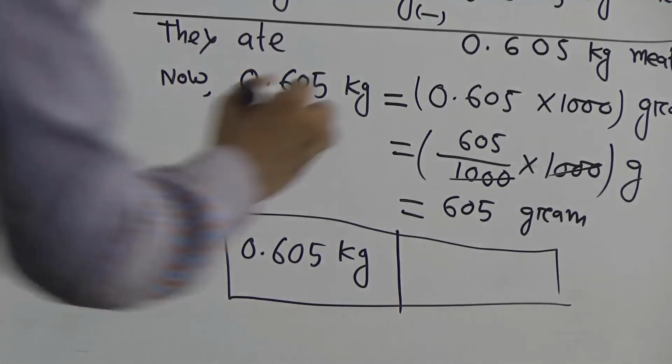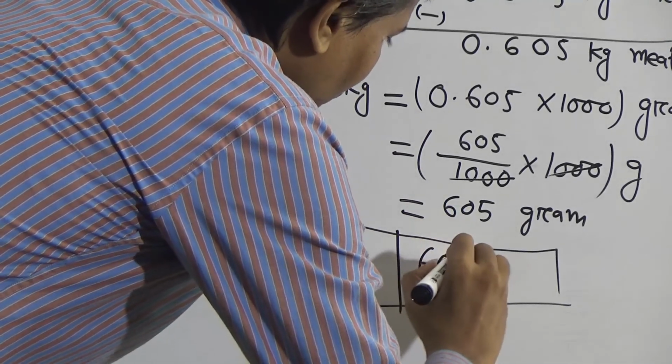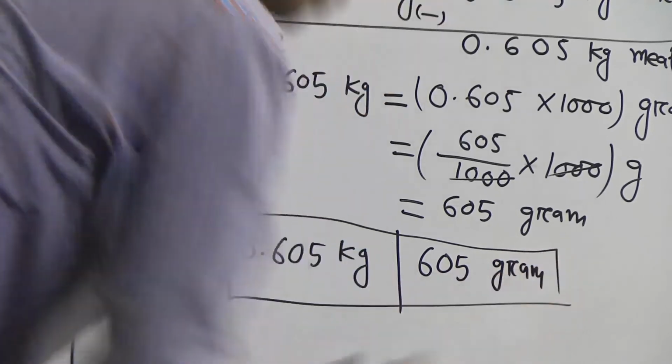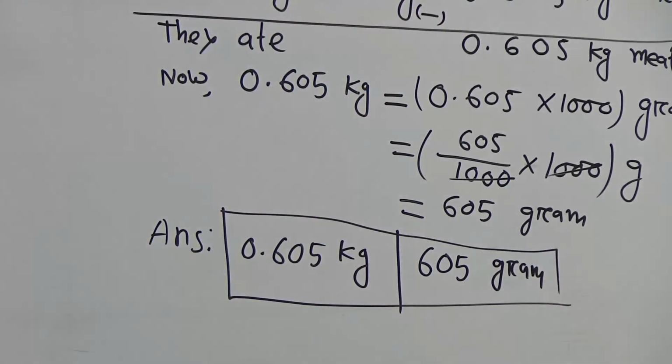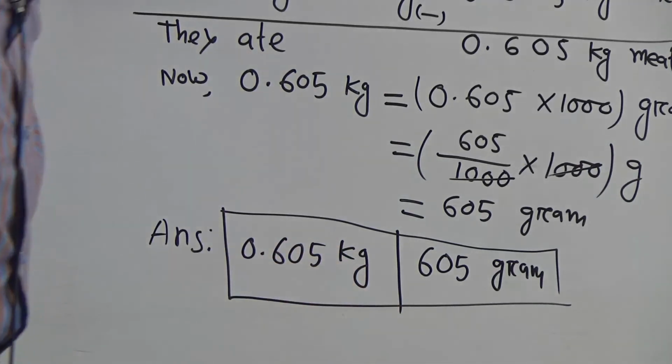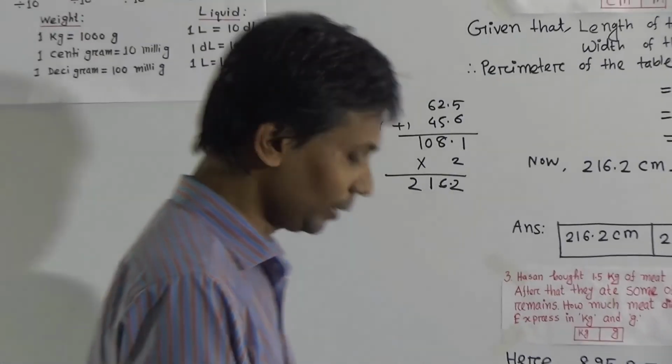Okay, then 605 gram, or short form G. Okay, according to the question I have written the answer. Okay, dear student, I hope you understood today's discussion and today's math.